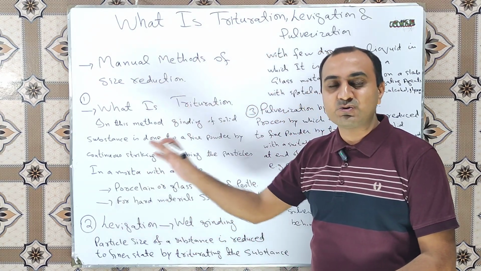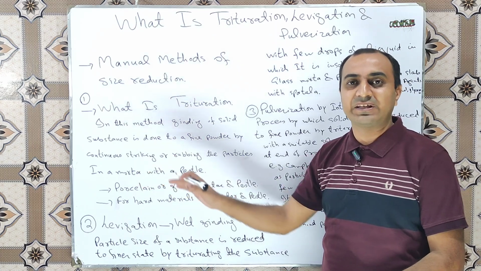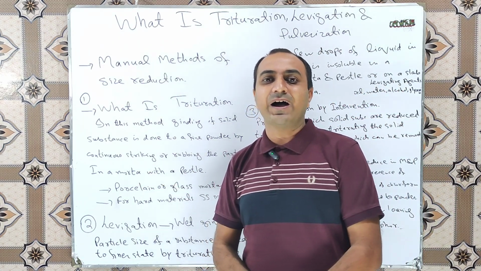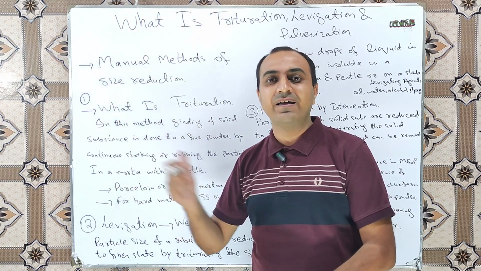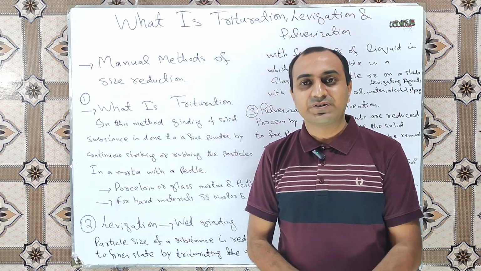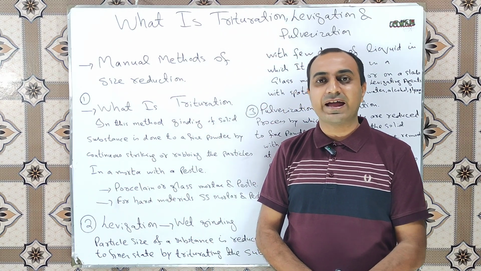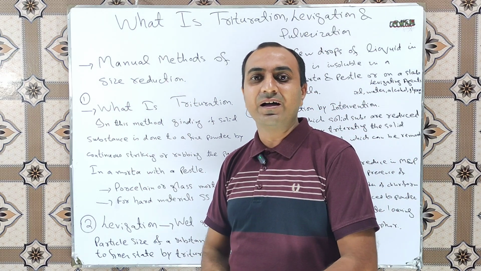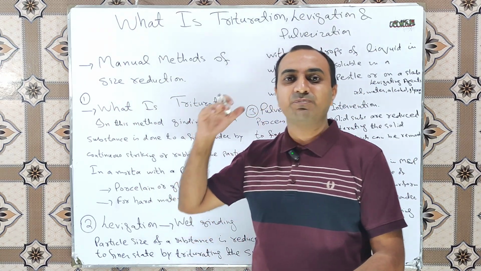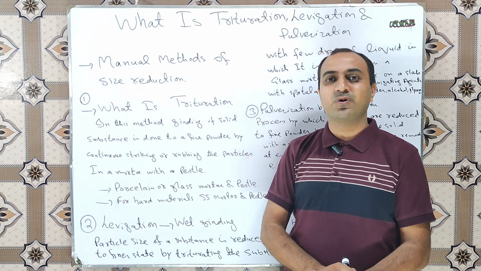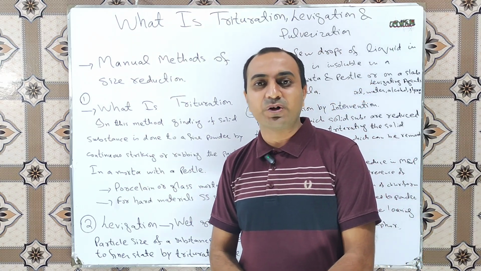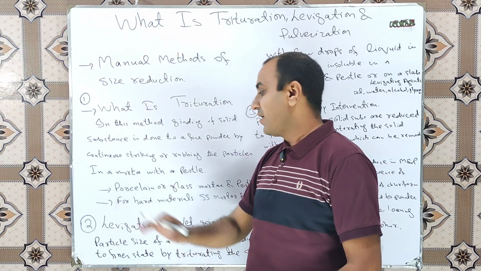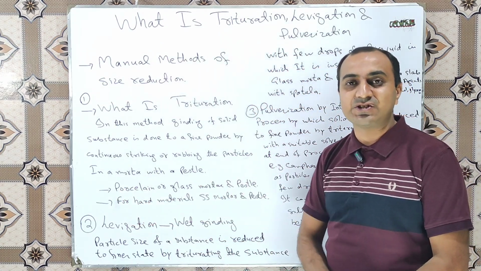For trituration we use porcelain or glass mortar and pestle, and if our material is very hard then we use the stainless steel mortar and pestle. So I hope now you are familiar with trituration: simple grinding of any solid substance in mortar and pestle is known as trituration. What is levigation?